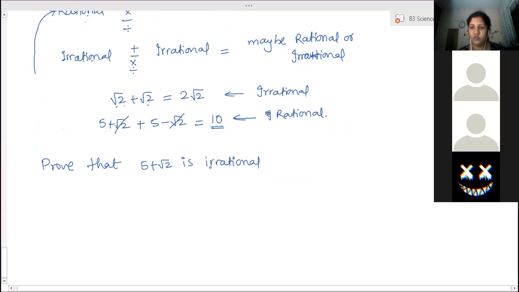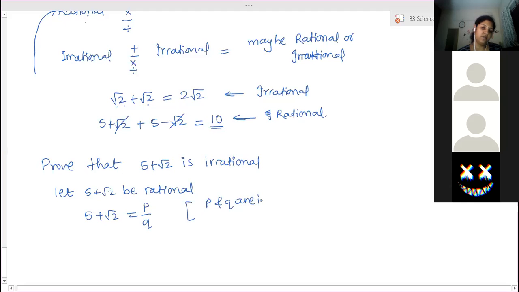Here also we use the method of contradiction. So we consider 5 plus root 2 as a rational number. Let 5 plus root 2 be rational. Therefore, we can write 5 plus root 2 in the form p by q, where p and q are integers, q is not equal to 0, and HCF of p and q is 1, that is, they are co-prime numbers.